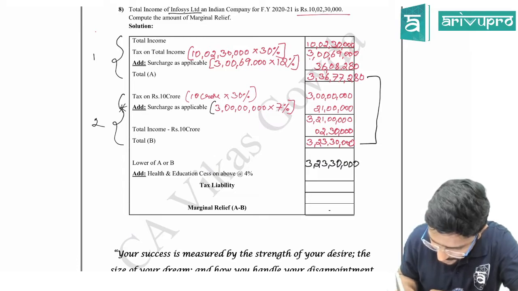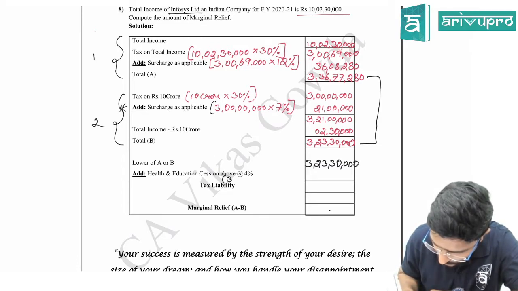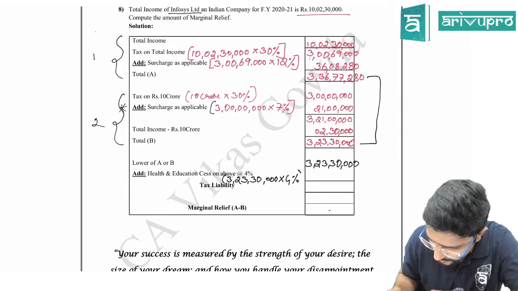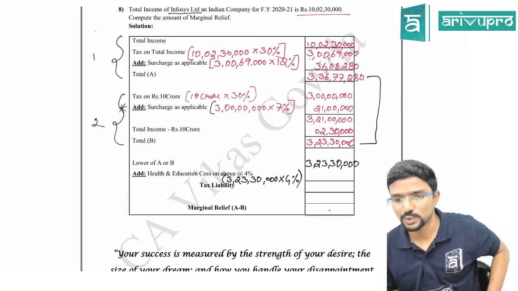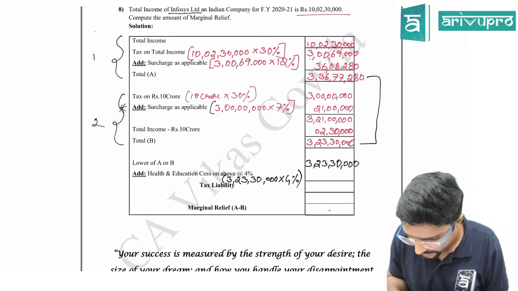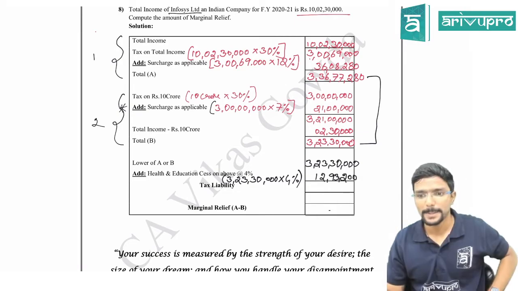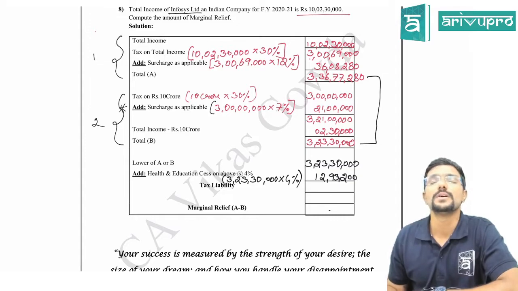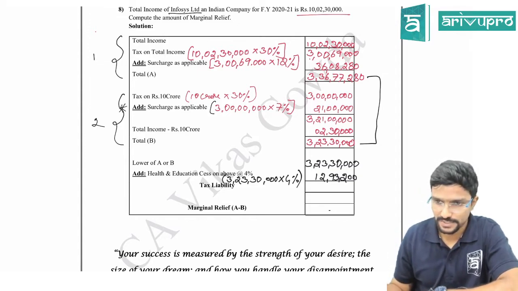Health and education cess says 3 crore 23,30,000 into 4%. That is 12,93,200. So 12,93,200 is my health and education cess.